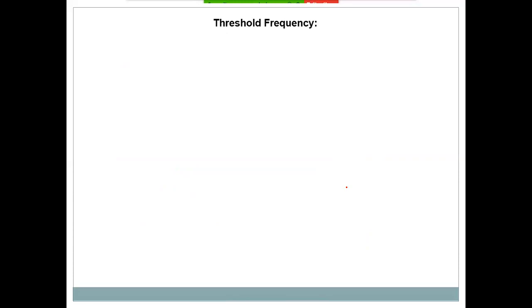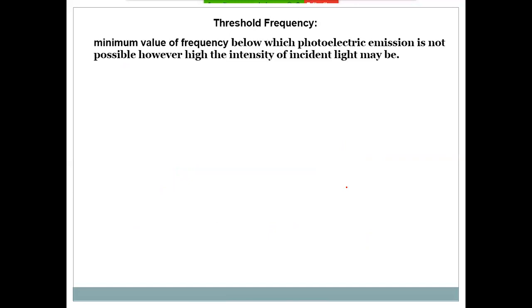Now we will proceed to the next topic, that is threshold frequency. This is very important. Threshold frequency is the minimum value of frequency below which photoelectric emission is not possible, however high the intensity of incident light may be.